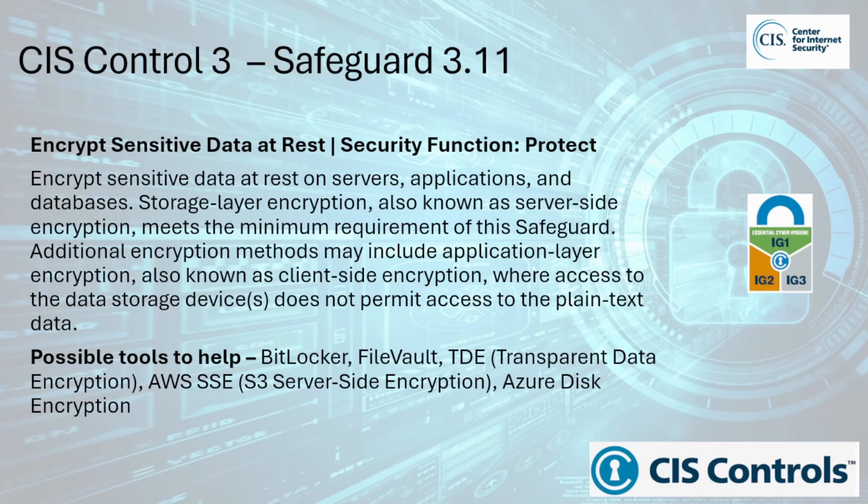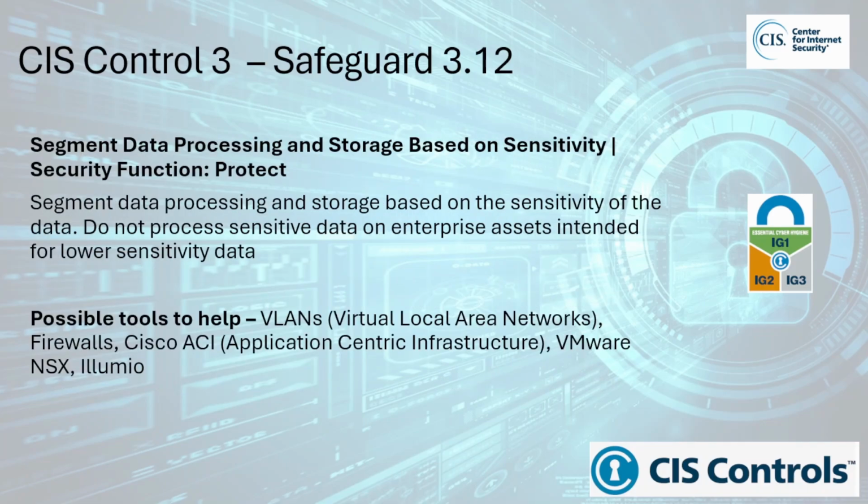5. Protects data integrity. Encryption also ensures the integrity of data by making it harder for attackers to modify or tamper with the data while it is stored. This is crucial for maintaining the authenticity and trustworthiness of the data. Possible tools to help include BitLocker, FileVault, TDE or Transparent Data Encryption, AWS SSE or S3 Server-Side Encryption, Azure Disk Encryption.